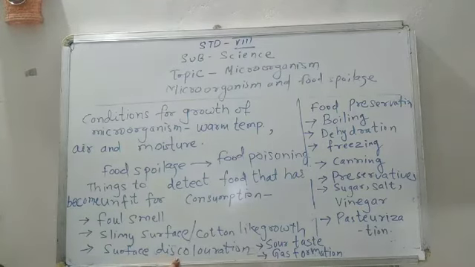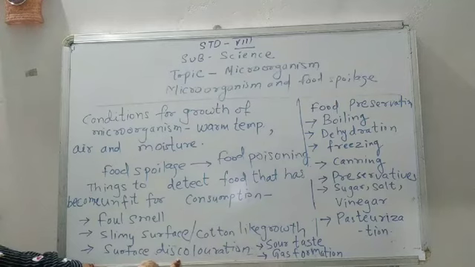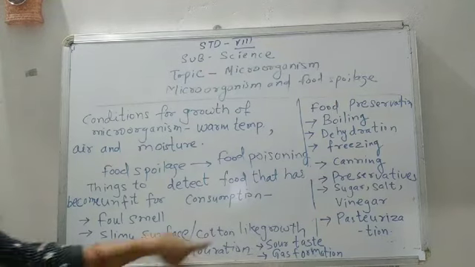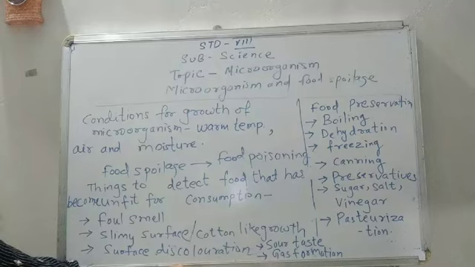Surface discoloring is also another indication. The color of the surface changes. Another is sour taste. The food becomes sour in taste. Okay, khatta ho jata hai food.